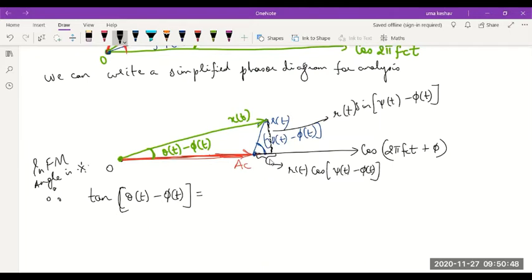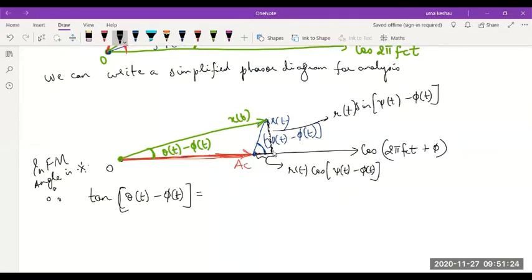Are you following all this? These are simple analyses of right angle triangles and phasors. If I have a phasor R of t like this, and I form a right angle triangle using that, the perpendicular one is obtained as the hypotenuse times sine of the angle, and the in-phase, horizontal component is obtained as R of t cos of the angle. Okay, please remember that.